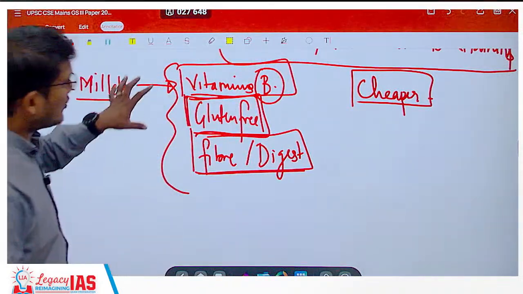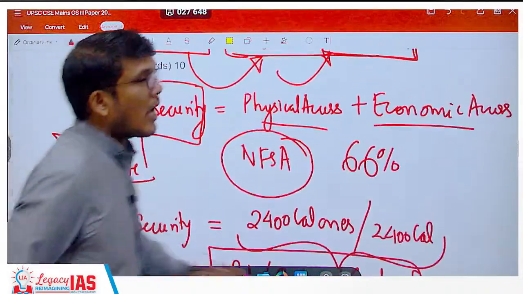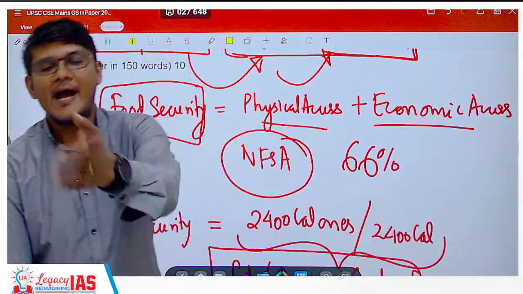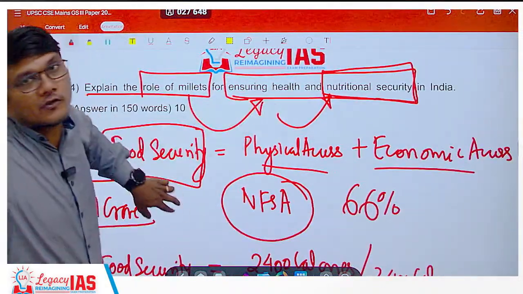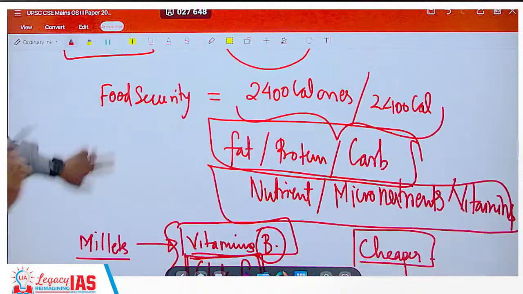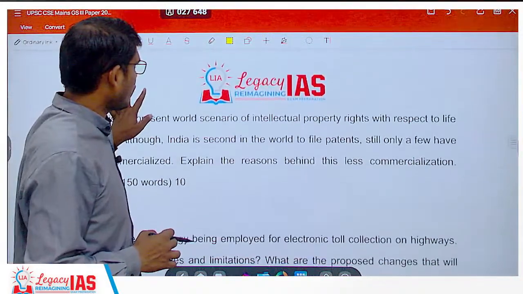Okay, so these are the benefits you should know of millets as compared to other food grains, that is rice and wheat, and that is how it can help you in health and nutritional security. So it's sort of a factual question. That means you need to know about millets.